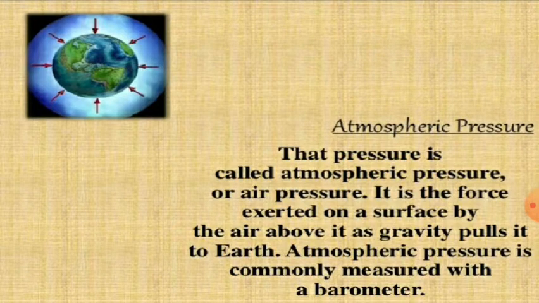Now, the second element is atmospheric pressure. That pressure is called atmospheric pressure or air pressure. It is the force exerted on a surface by the air above it, as gravity pulls it to earth. Atmospheric pressure is commonly measured with a barometer. You can see in the image the air pressure on the earth is called atmospheric pressure, and it is measured by a barometer.